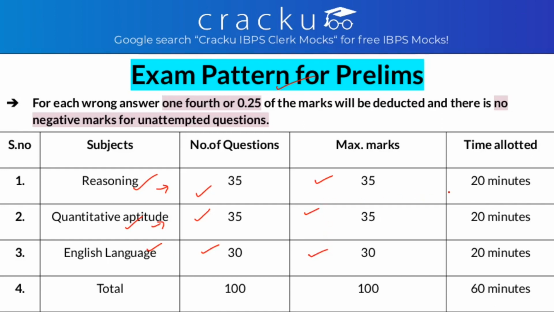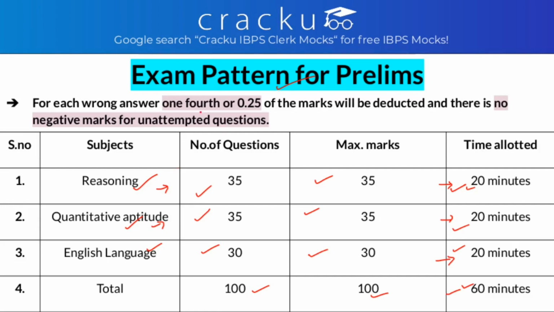The time allotted is 20 minutes for each section. These are all sectional times. Yes, in total you get 1 hour, but you get sectional time, that is 20 minutes for reasoning, 20 for quants and 20 for English. That makes the total number of questions 100, total marks 100 and time allotted 60 minutes. So you need to solve 100 questions in 60 minutes to get 100 marks.